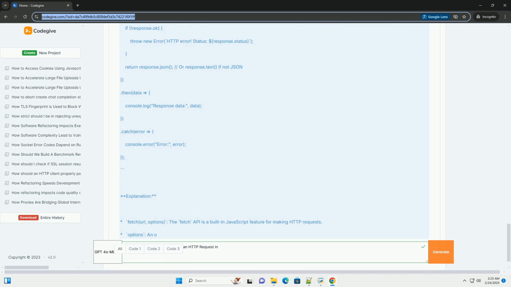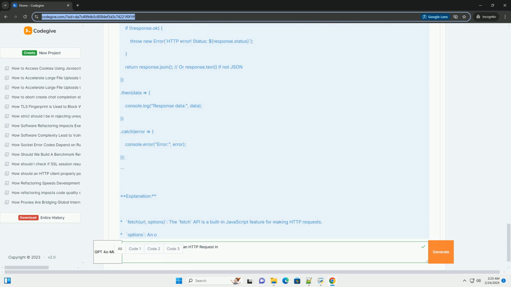.build completes the building of the HttpRequest object. client.send sends the request synchronously, waits for the response. HttpResponse.BodyHandlers.ofString specifies that the response body should be handled as a string. response.statusCode gets the HTTP status code.